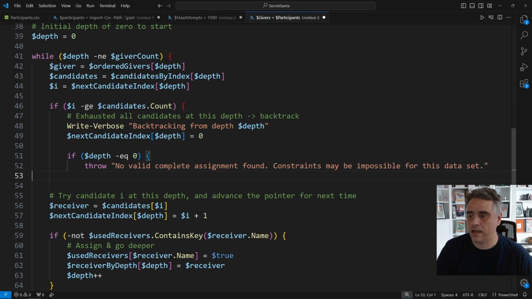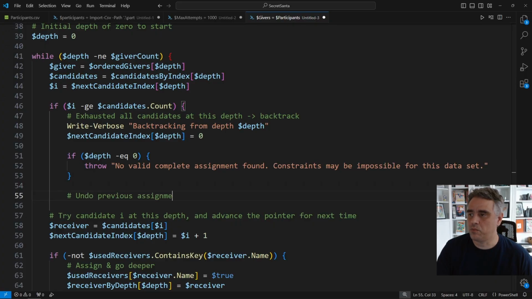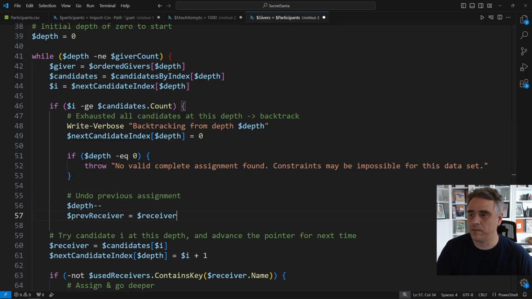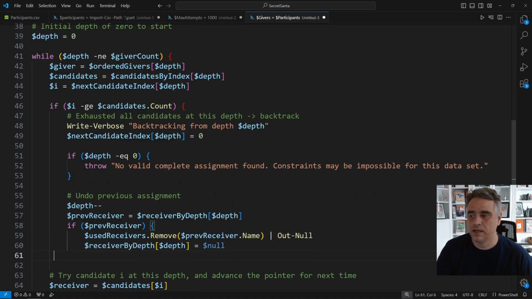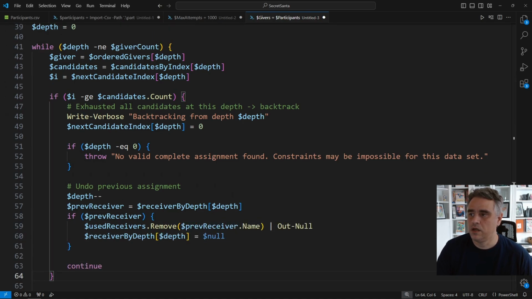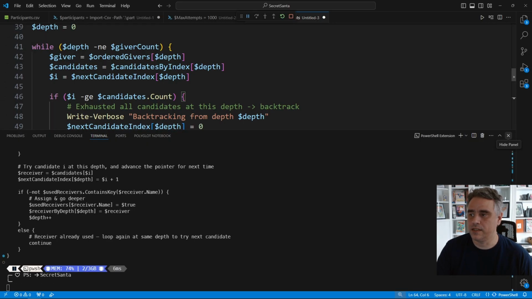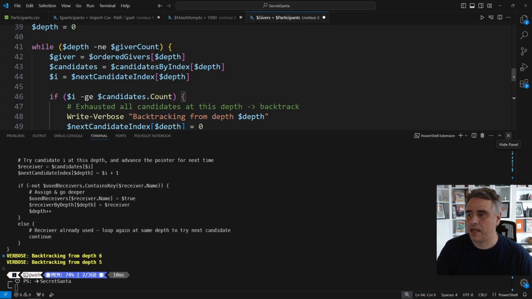If the depth is 0 and we're stuck, that means there's no valid assignments under any of these rules. So we throw a helpful yet slightly dramatic error. Otherwise, we step back one level by decrementing depth. We look up the previously assigned receiver on receiver by depth, remove them from the used receivers, and then clear that slot. Then we continue, which jumps back to the top of the loop and tries a different receiver for the previous giver. This is basically the algorithm saying, that path didn't work. Let's undo that move and try another branch.